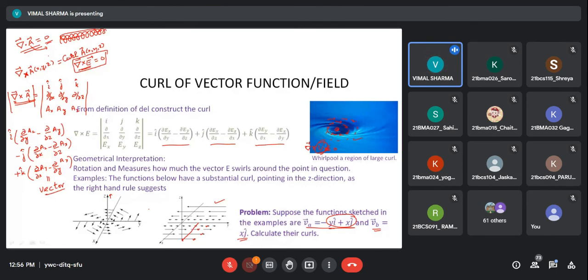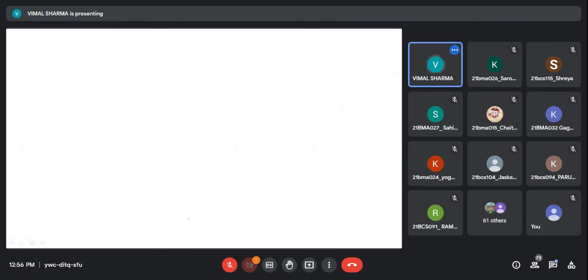Okay, so this is again one more exercise for you. You can find the curl, because by simply looking at this, you can see that yes, there is some curl. It is like a whirlpool. There is circulation. Rotation is there. So the curl of this vector, mathematically, if you do it, should be non-zero. Curl of this is also non-zero. This is also showing circulation. And you can see this mathematically. Okay. Then this is all about this.